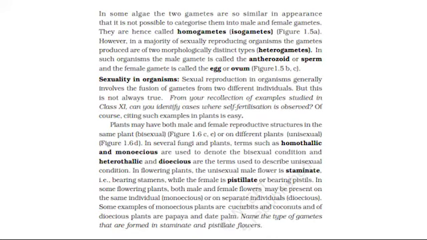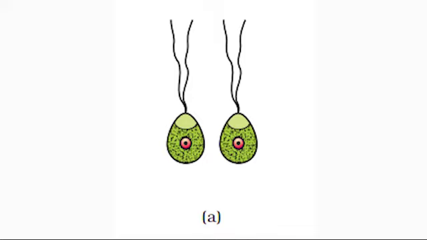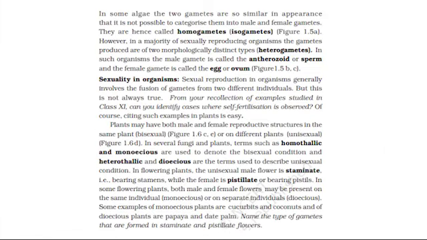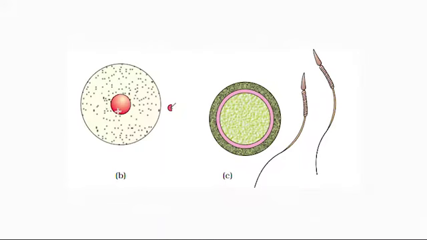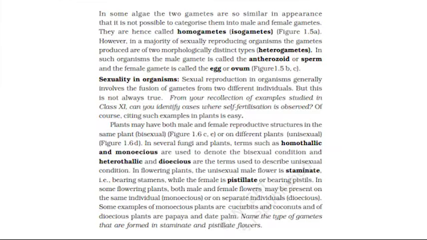In some algae, the two gametes are so similar in appearance that it is not possible to categorize them into male and female gametes. They are hence called homogametes, isogametes, figure 1.5a. However, in a majority of sexually reproducing organisms, the gametes produced are of two morphologically distinct types, heterogametes. In such organisms, the male gamete is called the antherozoid or sperm, and the female gamete is called the egg or ovum, figure 1.5bc.